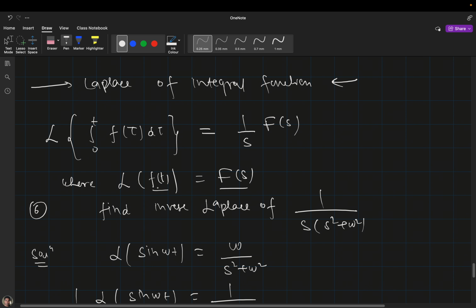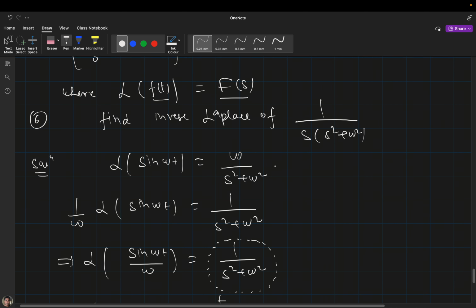That will be nothing but 1 divided by s times F(s). If you have the Laplace transformation of f(t) as capital F(s), then the Laplace transformation of the integral will be 1 by s F(s).